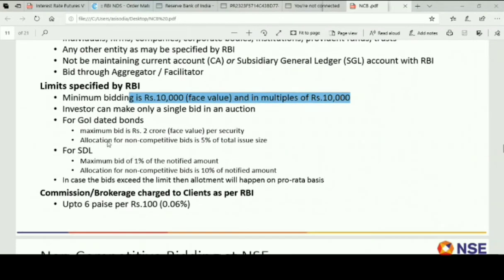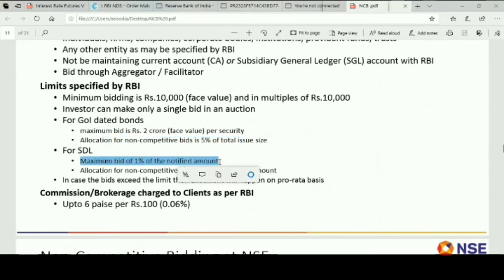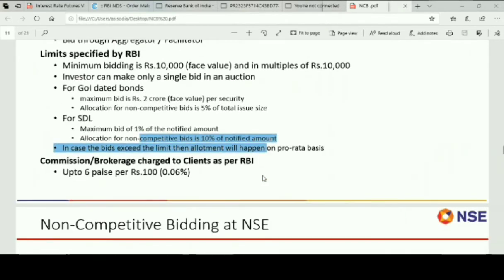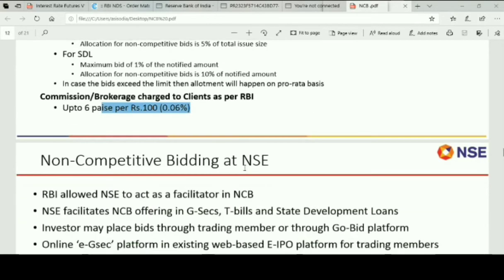Allocation for non-competitive bidding is 5% of the total issue. Whatever the size of the issue, 5% is there for non-competitive bidding. For state development loans, it is 1%, the maximum bid being 1% of the notified amount. So this is slightly different for state development loans. The brokerage that can be charged by the broker is up to 6 paisa per 100 rupees. This is also decided by RBI. It is mentioned in the circular of the non-competitive bidding, and it can easily be accessed by you.